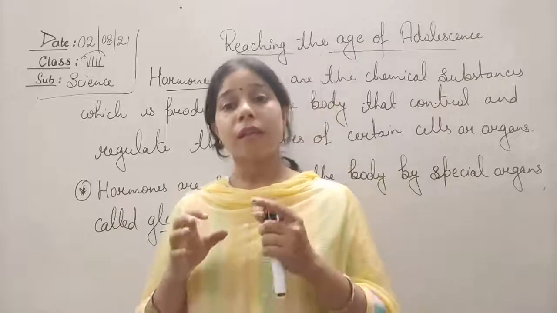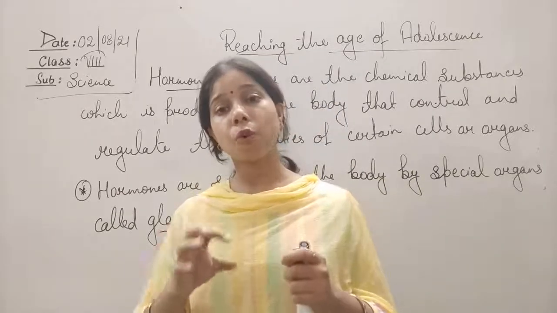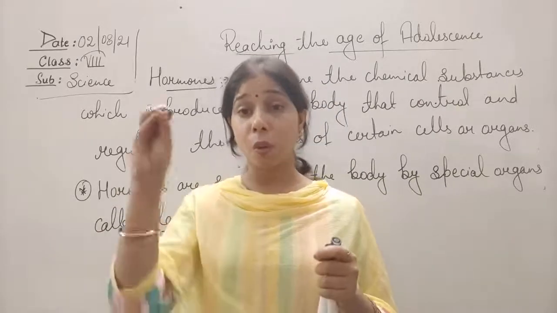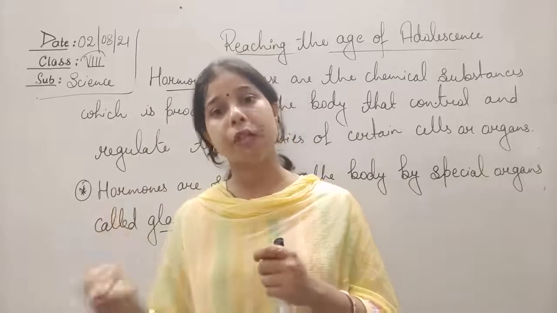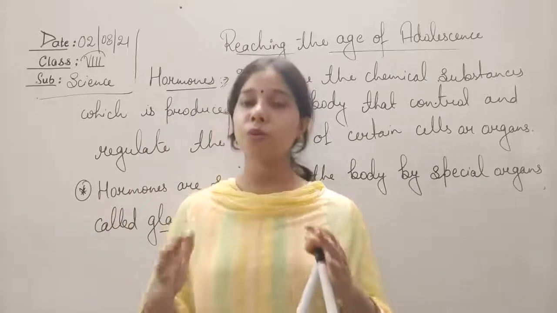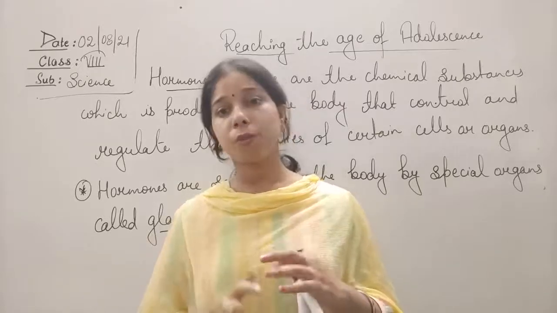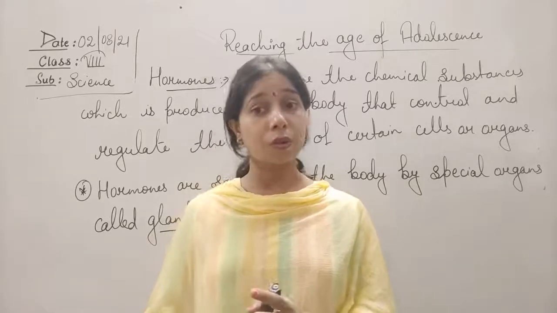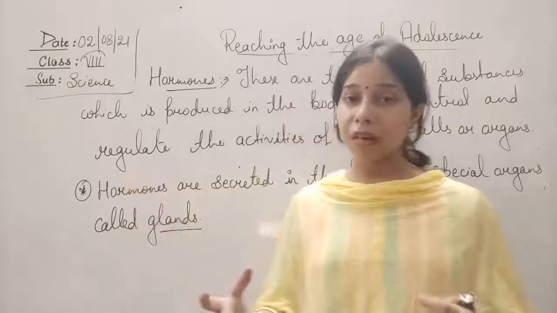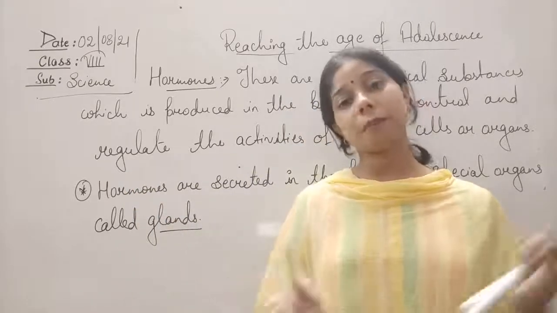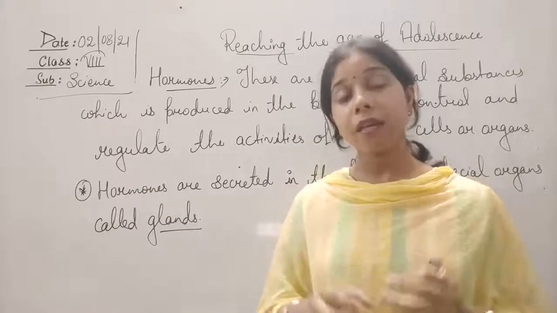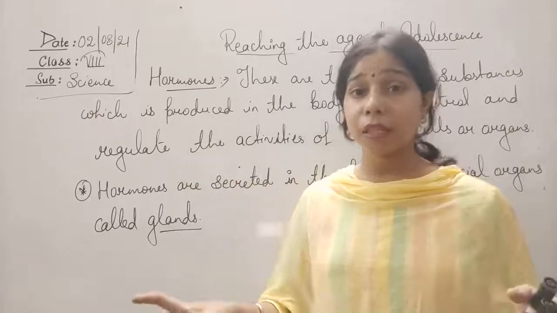Okay, so what are these? These are the different glands which are located at different positions in the body, and they all secrete different kinds of hormones, and the hormones have different functions also. So different hormone, different function, and these hormones come from a kind of gland, and these glands differ from each other.